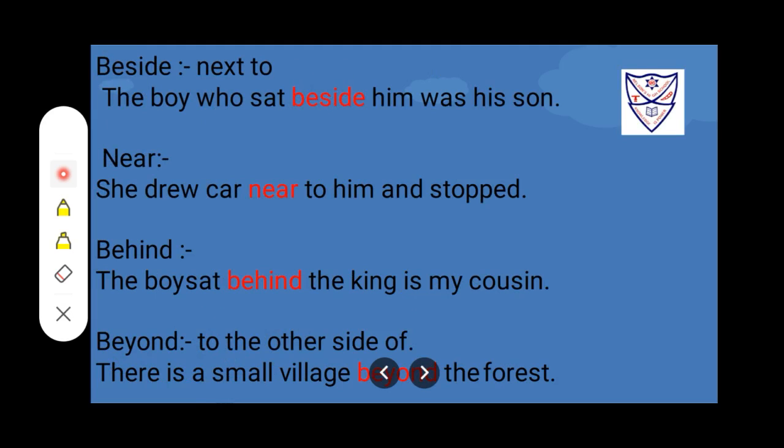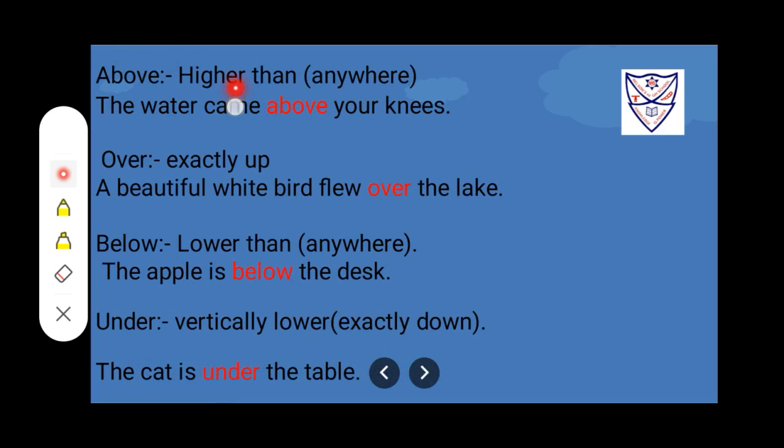Beside, next to. The boy who sat beside him was his son. Near. She drew the car near to him and stopped. Behind. The boy sat behind the king is my cousin. Beyond, to the other side of. There is a small village beyond the forest. Above, higher than anywhere. The water came above your knees. Over, exactly up. A beautiful white bird flew over the lake. Below, lower than anywhere. The apple is below the desk.